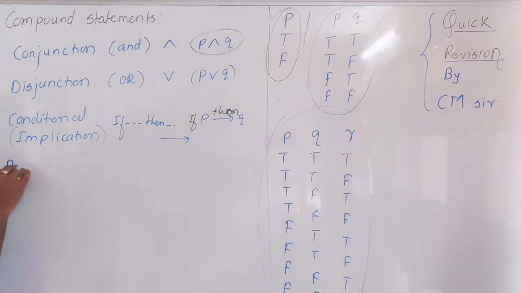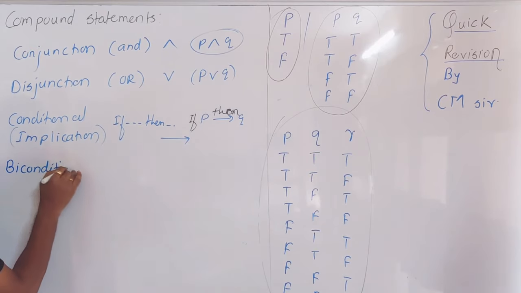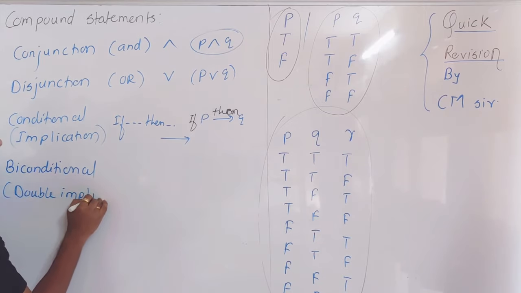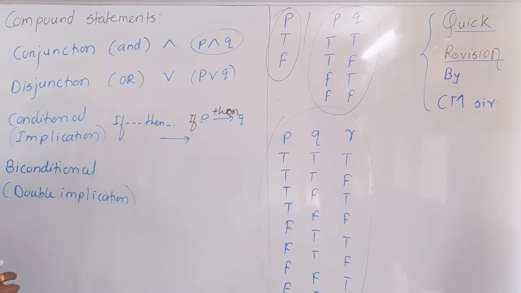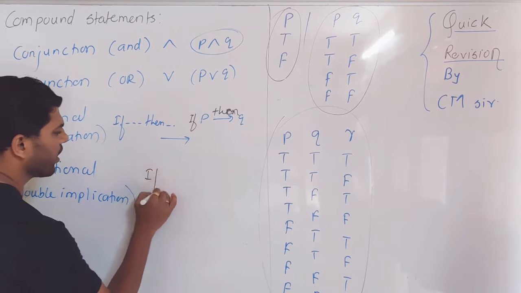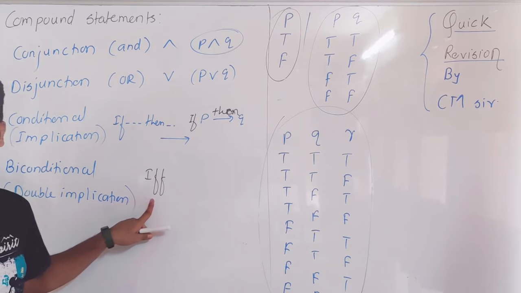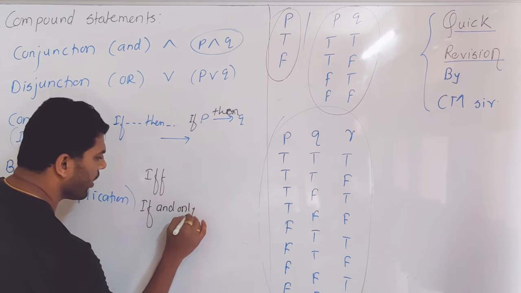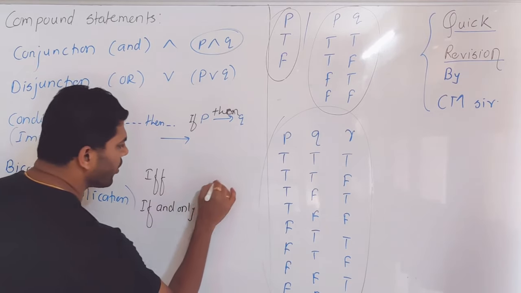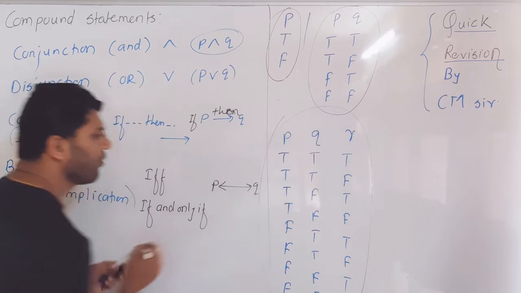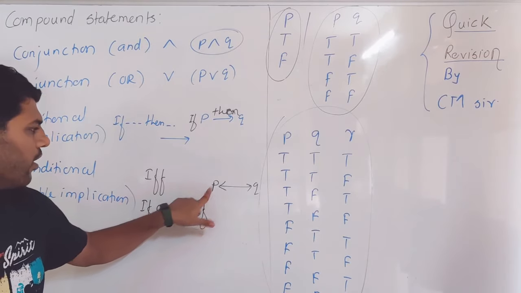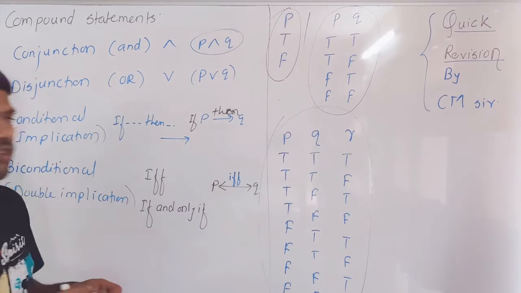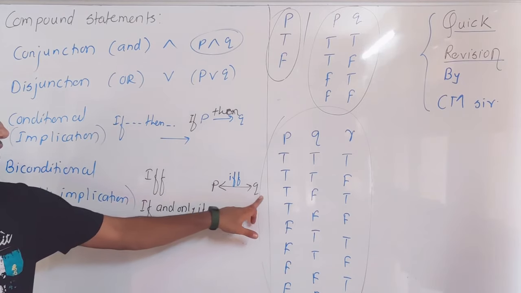And the fourth one is called biconditional. Biconditional is also called double implication. In short, this is also called IFF, or if and only if. Symbolically it is denoted in this way, a double-headed arrow between P and Q, and you have to read it in this way: P if and only if Q.